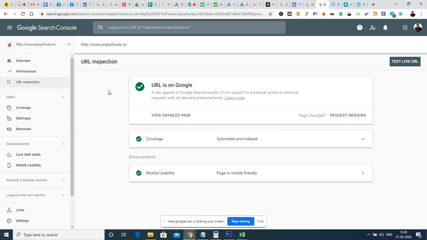So here we can see that most of the things are appropriate, so no problem. There are no crawling errors. Crawling means Google will visit the website periodically, again and again, to check if there are any changes in the website. It is the Google crawlers, something like robots, a small script which will catch the link and keep going again and again, through which we will get the information. If there is any change in the website, it will be updated to Google.